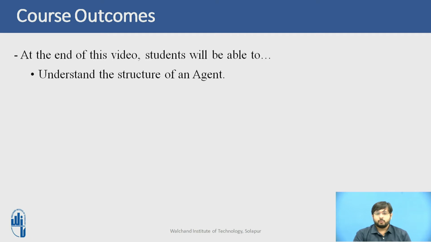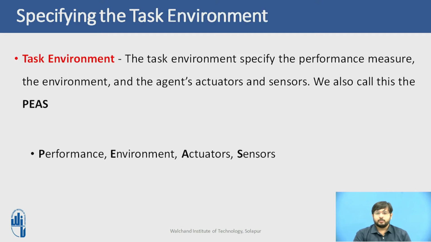Before we go directly to the agents, we'll understand what the task environment required for an agent is. Take the example of the vacuum cleaner agent that we have seen in the previous videos. We have to specify the performance measures, the environment, and the agent's actuators and sensors. The group of all these parameters together makes a task environment. We also call this task environment PEAS, that is performance, environment, actuators, and sensors. These are the PEAS descriptions according to which we are going to consider the agent.